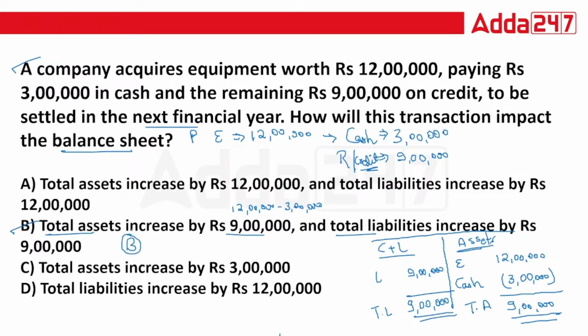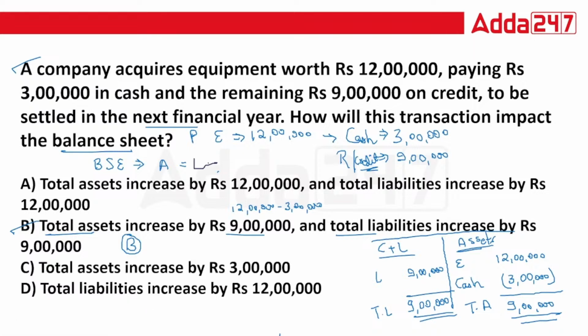Remember, these types of questions can only be solved if you have confidence in your balance sheet equation. So what is the balance sheet equation? That is assets equal to liabilities plus capital. If you know this, then these types of questions are very easy for you. Remember this. Okay, so I hope everyone got this answer.